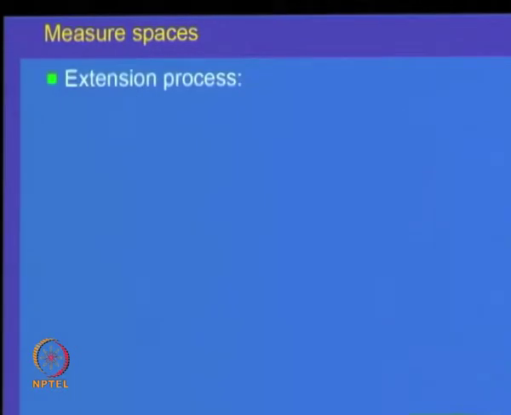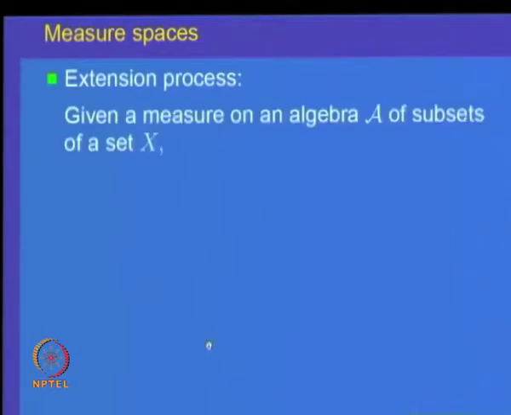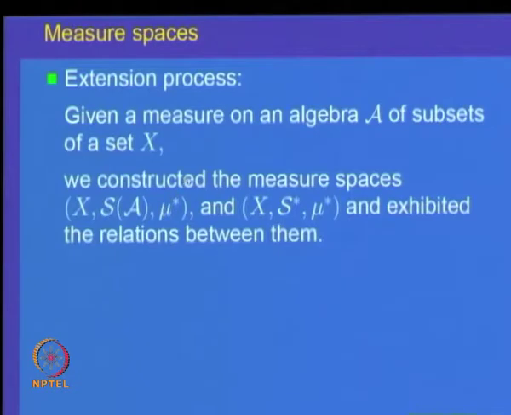What we have done, our extension process, we can now summarize as follows. Given a measure on an algebra A of subsets of a set X, what did we do? We constructed two measure spaces. One was X, S of A, the sigma algebra generated by it, and mu star, the outer measure induced by mu, and we know mu star on S of A is a measure. And we also have the measure space X, S star and mu star on S star, the class of all outer measurable sets. So, we get these two measure spaces.